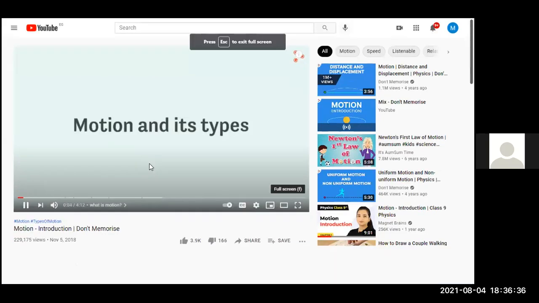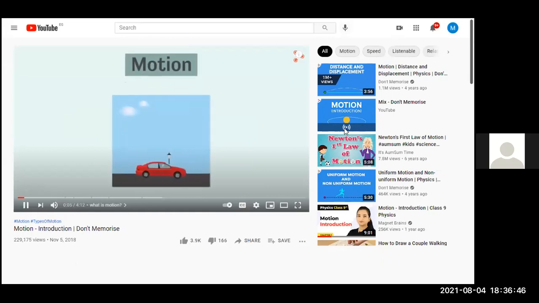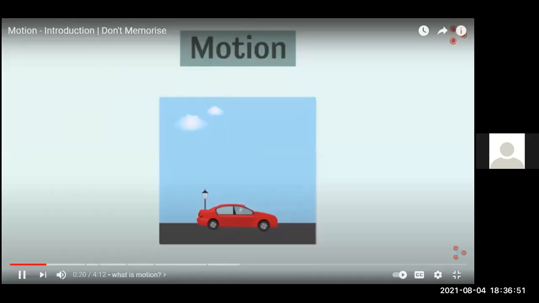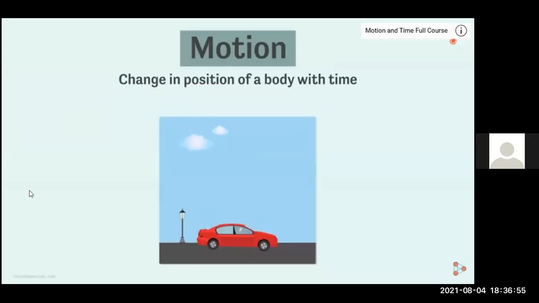In our earlier grades, we have studied motion and its types. Let's have a quick review. Let's start with motion. In simple words, if a body is moving, it's described as motion. That's all. In slightly more technical words, motion is defined as a change in the position of a body with time.